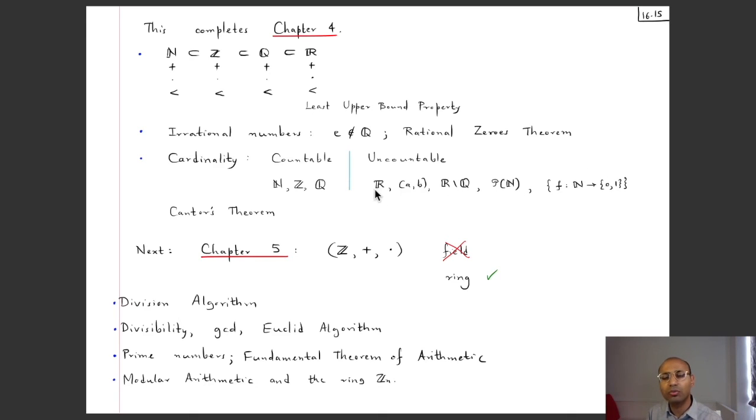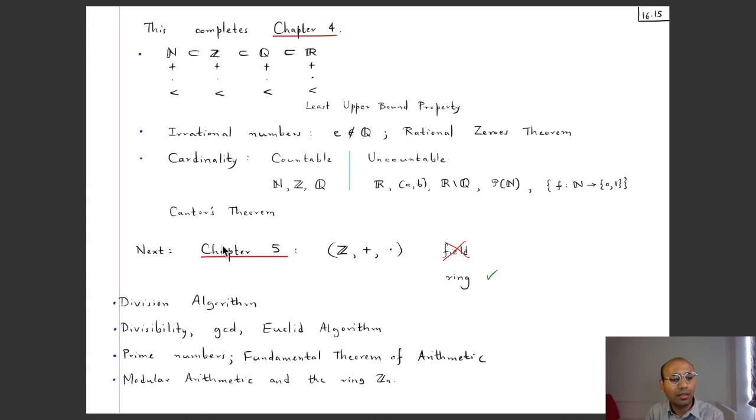And we used that to prove that R is uncountable, from which we deduce that in fact all open intervals are uncountable, and also the set of irrational numbers is uncountable. And then we learned about this Cantor's theorem, which tells us, for example, that the power set of the natural numbers is uncountable. Okay, so that finishes chapter 4.